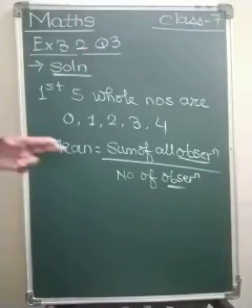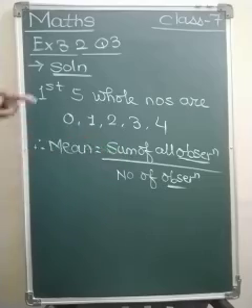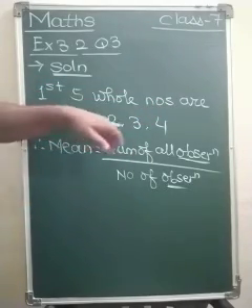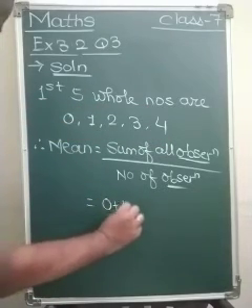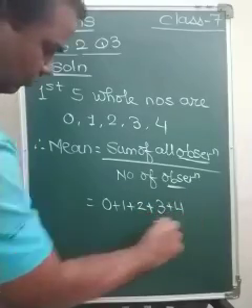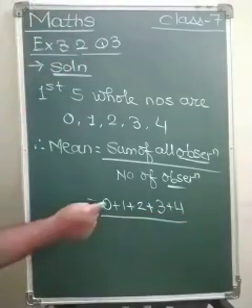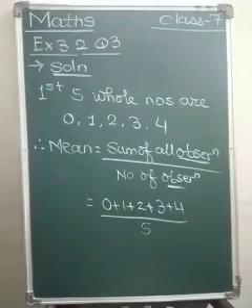Okay, so what are the observations? 0, 1, 2, 3, 4 in this case. Why? Because we have to find the mean of first 5 whole numbers, and these are the first 5 whole numbers. So this equals to 0 plus 1 plus 2 plus 3 plus 4 divided by 5.